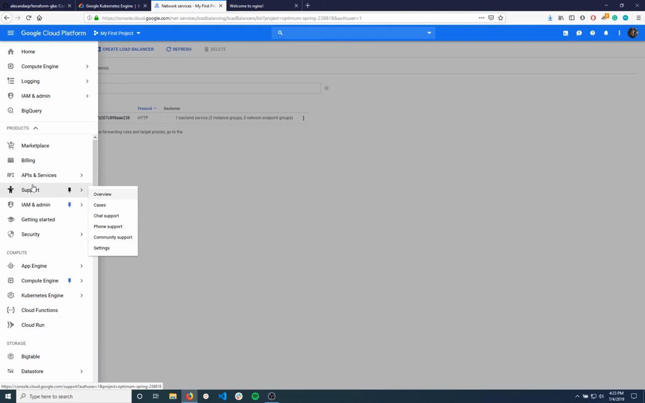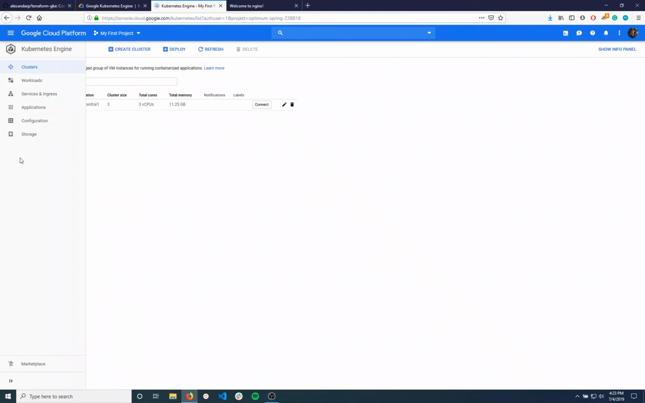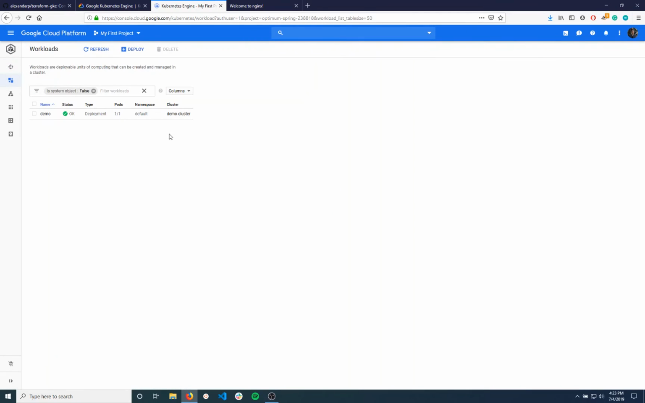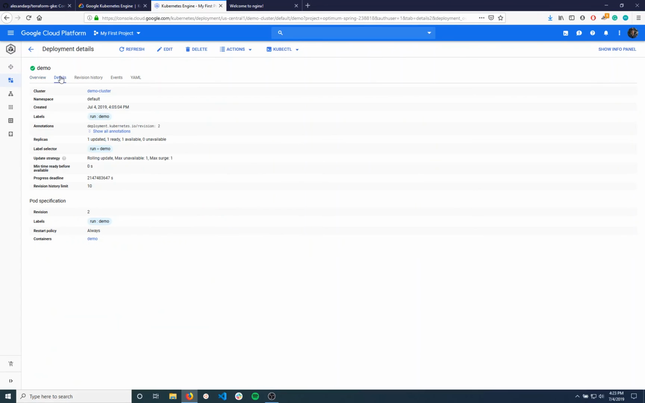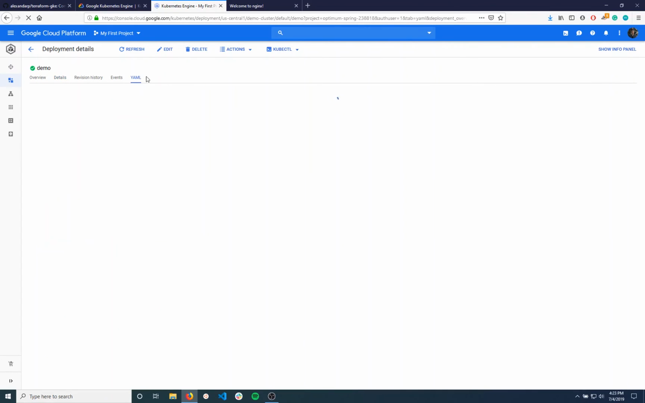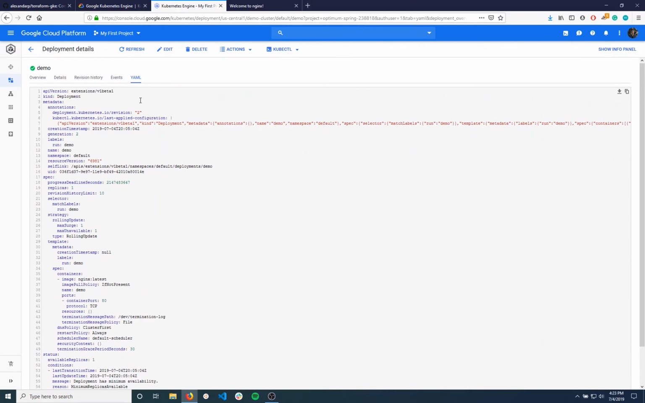If we go back to the Kubernetes Engine page, back to cluster, on the left-hand side, there's going to be workloads. And you can actually see this demo deployment, and it has one pod and which cluster it's part of and which namespace. If you click this, you can actually see some metrics: the CPU, the memory, and the disk. And you can see some details about it. There's some YAML you can see as well, what it actually looks like.